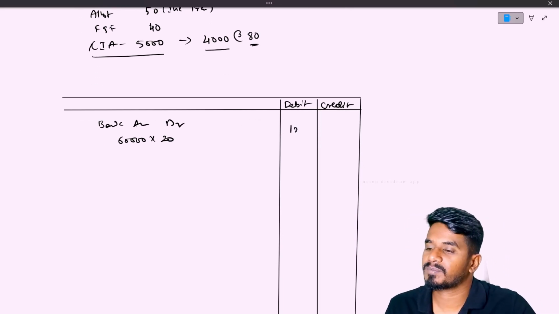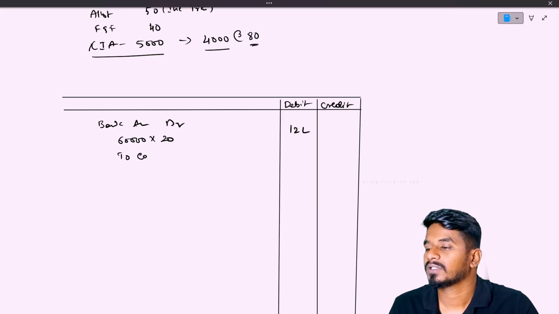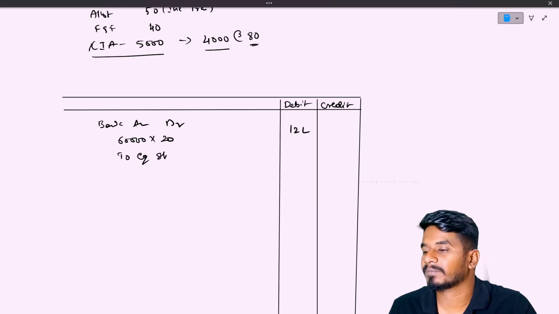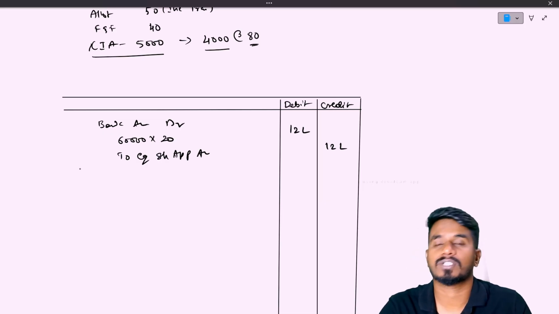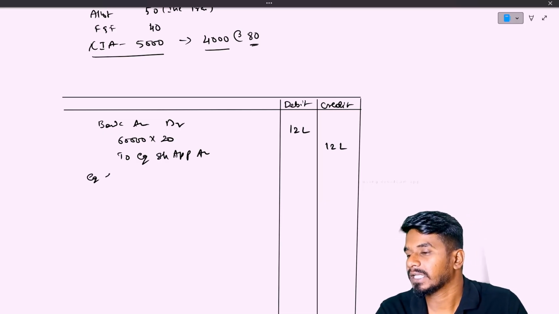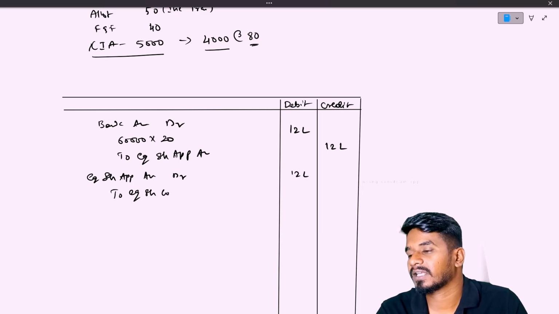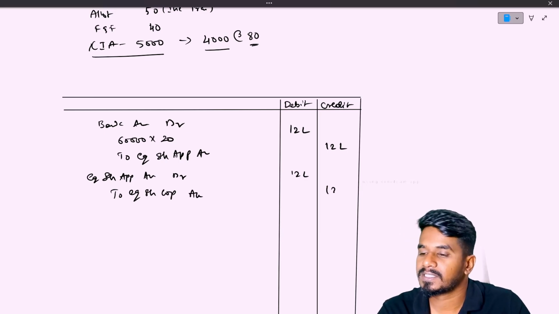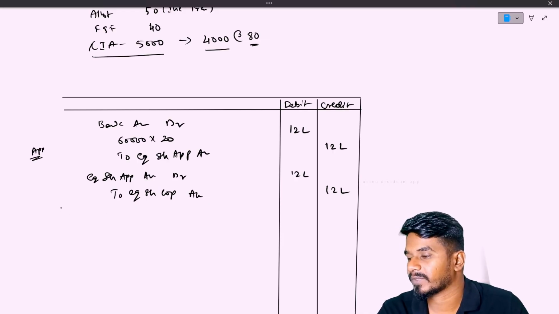So into 20, which means 12 lakh rupees we need to receive in bank account, to equity share application account, it is also the same 12 lakh rupees. Then we will transfer it to share capital account. So what is the entry? Equity share application account will get debited for 12 lakh rupees, and to equity share capital account, that is 12 lakh rupees. Application is done. That's it.